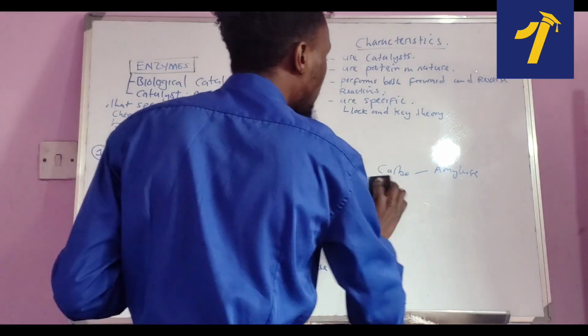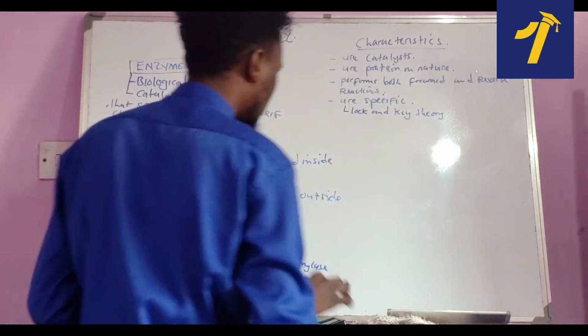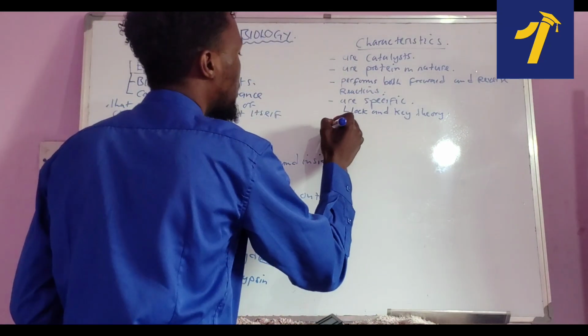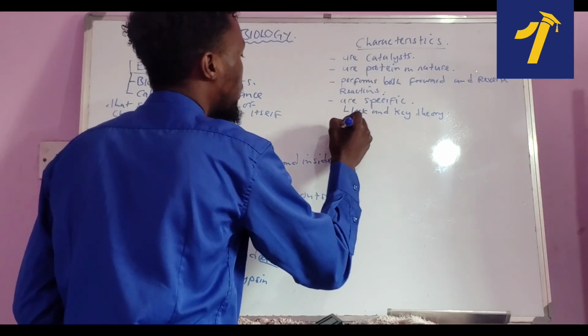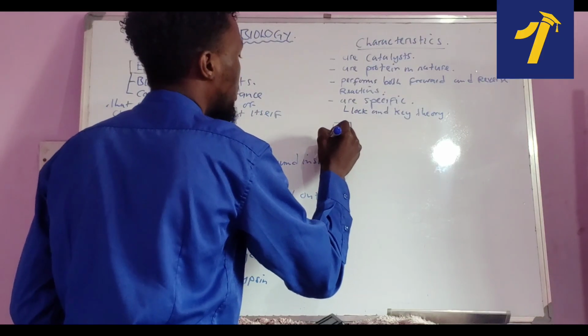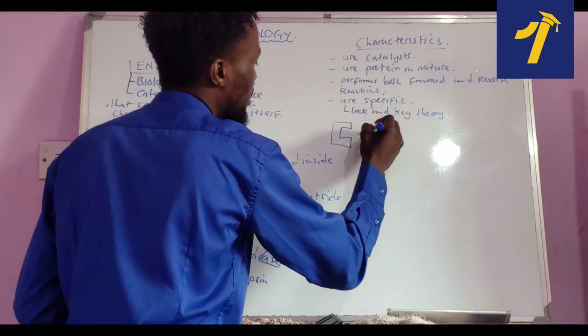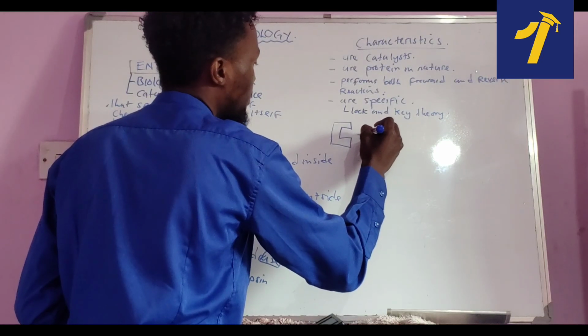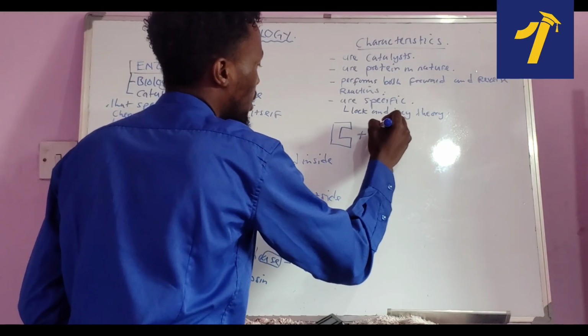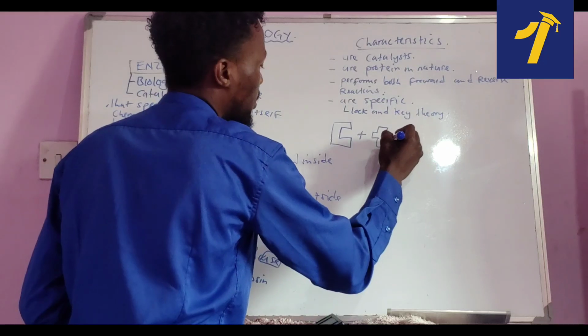Okay, and you need to remember something here. I'll write a diagram here, because they like bringing this question. You need to remember this one. Okay, they like bringing stuff like this.